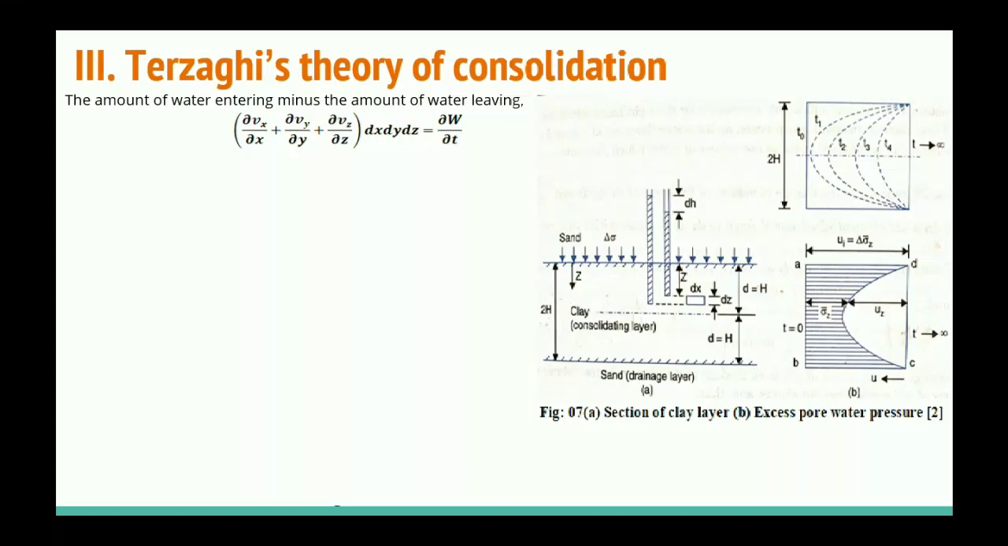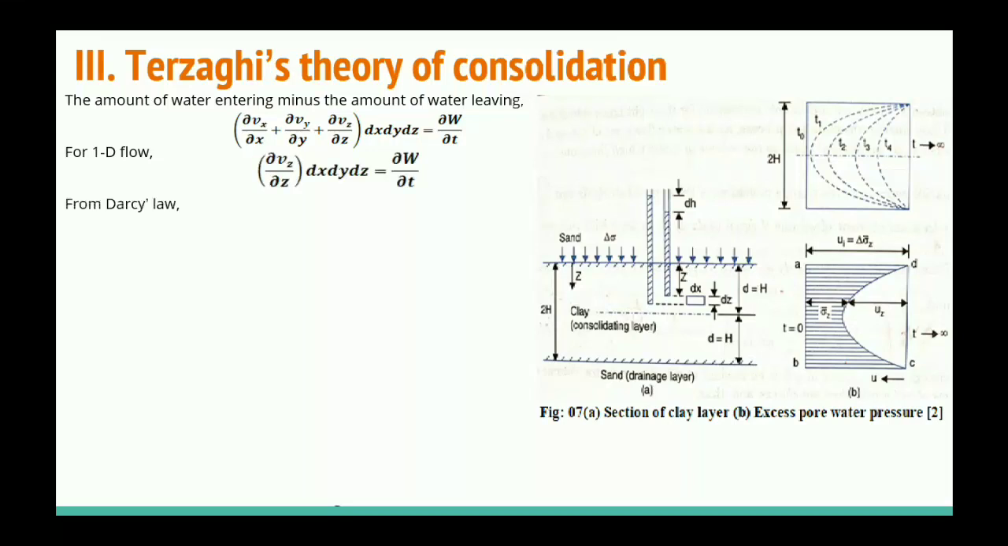For this soil element, we can write this equation. The left side of this equation is the amount of water entering minus the amount of water leaving per unit time, and the right side of this equation is the rate of depletion of water in the soil element per unit time. So we equate both and we get this equation. But this equation is written for 3-dimensional flow, whereas in this case flow is occurring only in the vertical direction, only in the z direction. So the velocities in the x direction and y direction are 0. By putting Vx and Vy equal to 0, we get this equation for 1-dimensional flow.